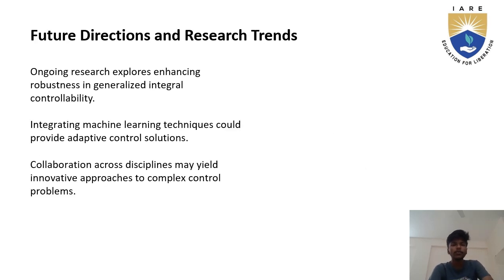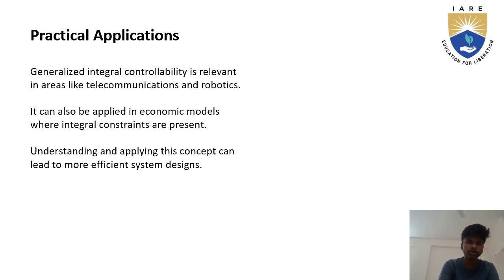Now moving on, future directions and research trends. Ongoing research explores enhancing robustness in generalized integral controllability. Integrating machine learning techniques could provide adaptive control solutions. Collaboration across disciplines may yield innovative approaches to complex controls. These are the future directions and research trends.